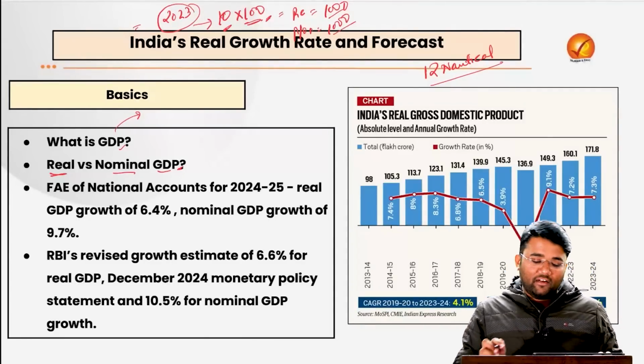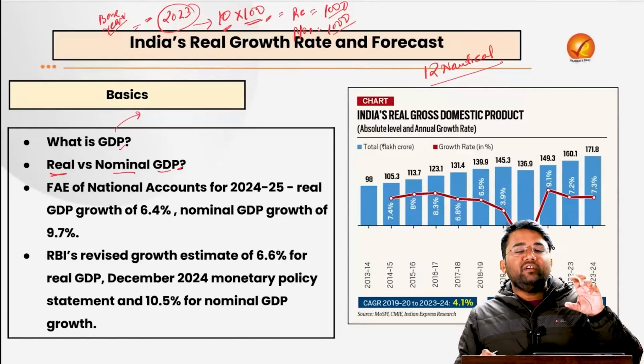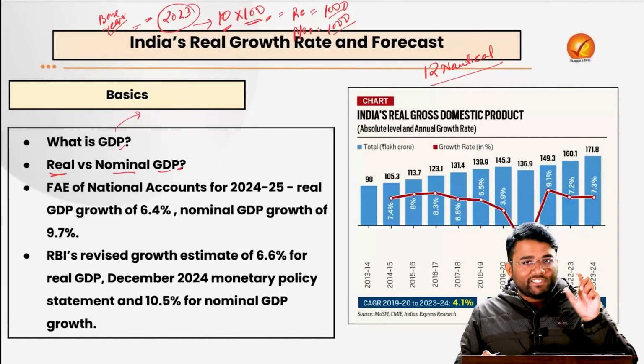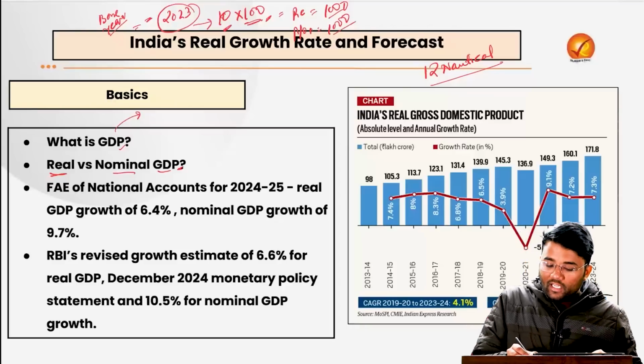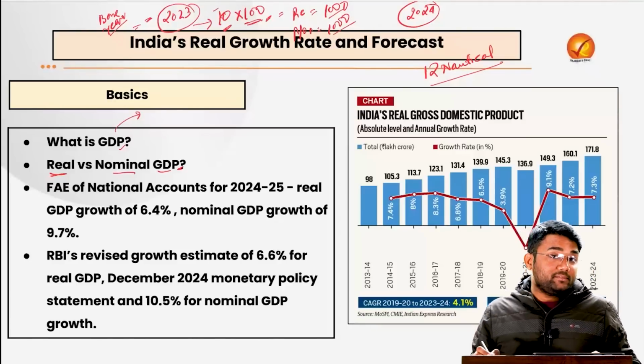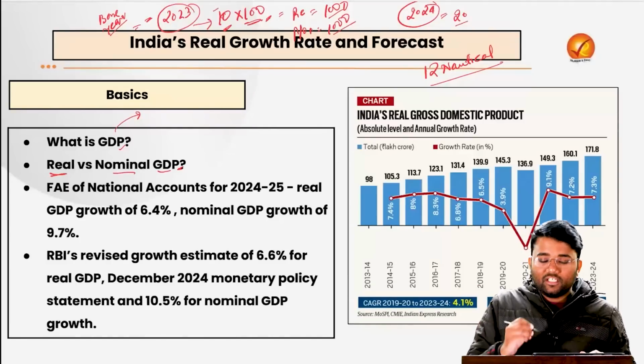But let's suppose we have taken 2023 as the base year. Base year means this is the year from which we'll take the prices, which will be constant for calculating the GDP, especially the real GDP. Now let's suppose in the year 2024, instead of 10 chocolates being produced, because of the increased demand, the country produced 20 chocolates.